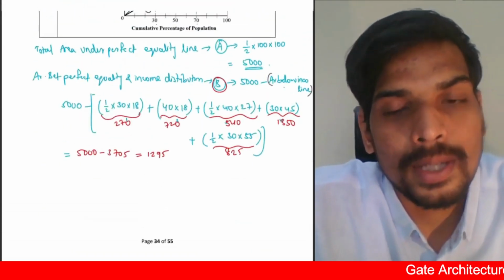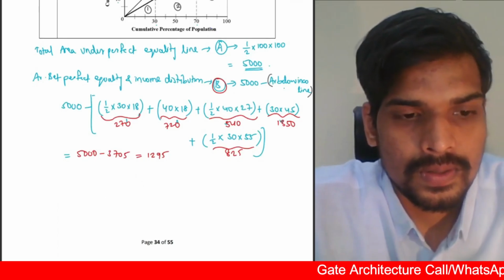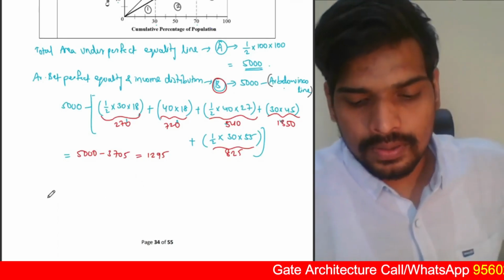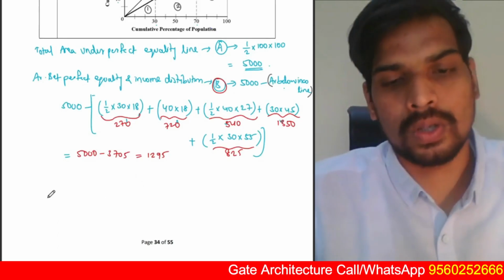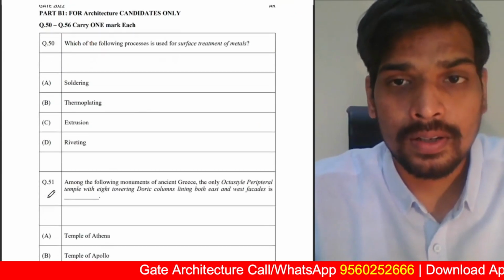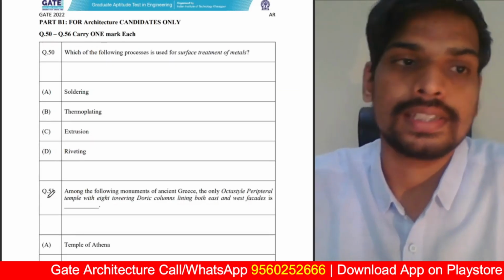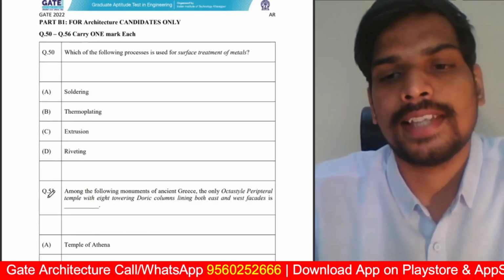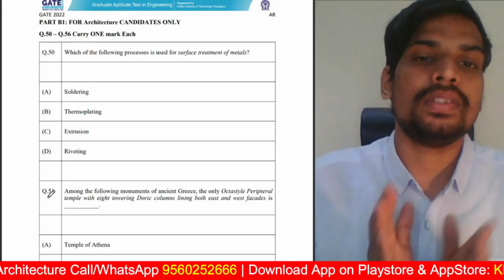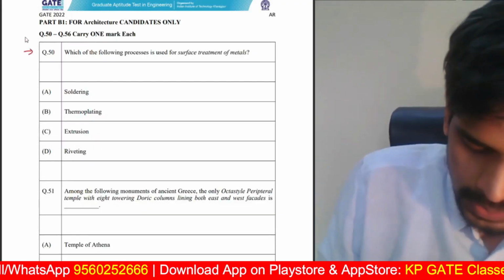So that was the common part. Now let us move on to the architecture part as well. You will find the explanation for the planning part, that is part B2, in a separate video. But let us do these last 16 questions, that is part B1, architecture part, I'll be discussing. So let us look into question number 50.